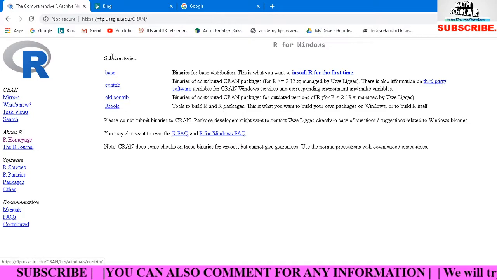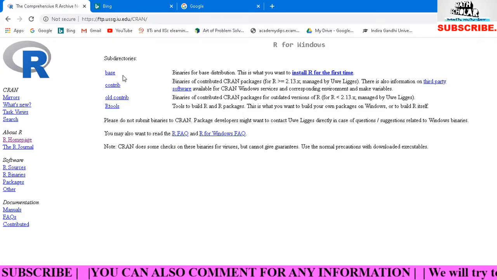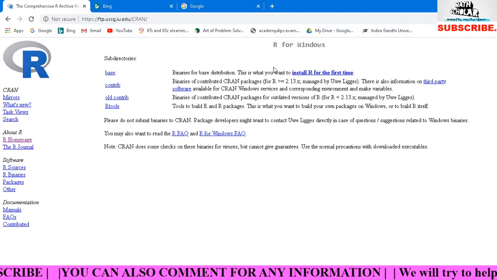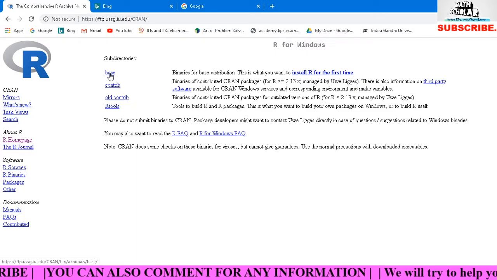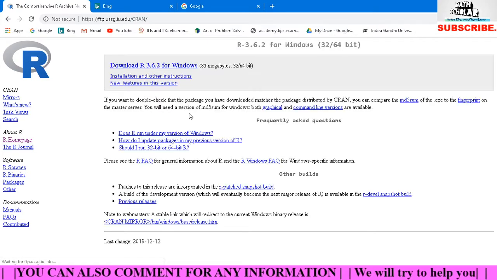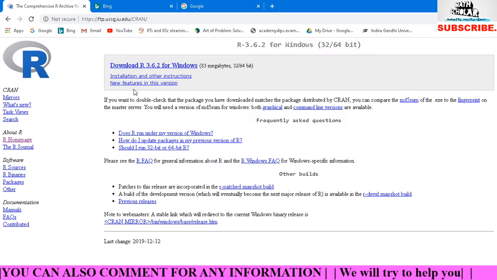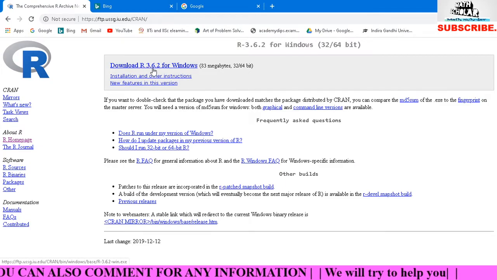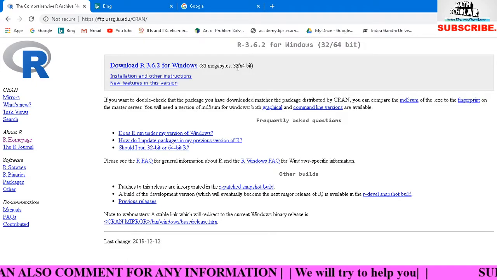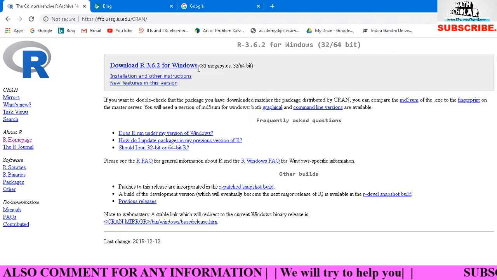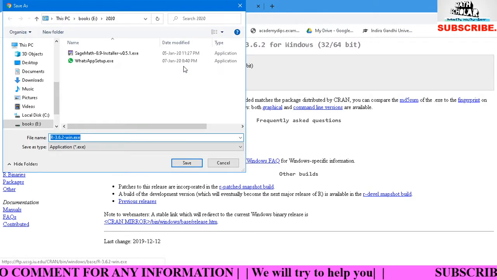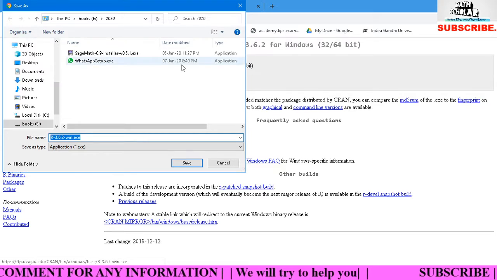The next page will come. This is the base and this is install R for the first time. You can click either of these two. I am using install R for the first time. The next page is coming: download R 3.6.2 for Windows, 83 megabytes, and this is 32/64 bit. I'm clicking here. If you have any other OS, then you can download that.